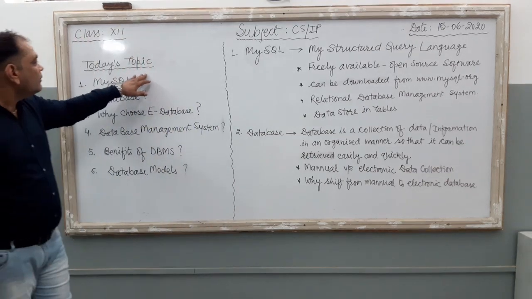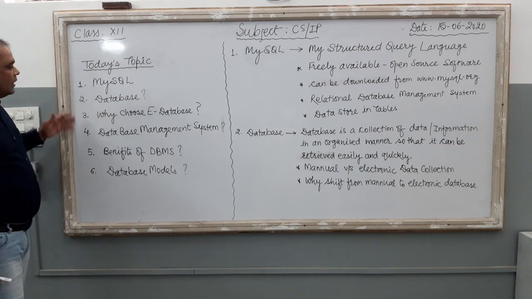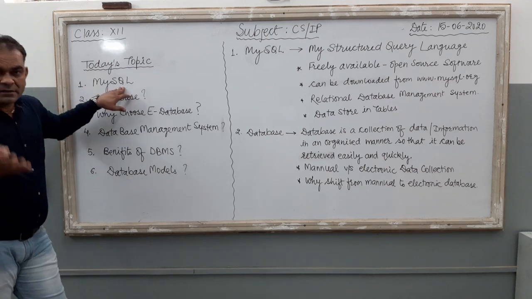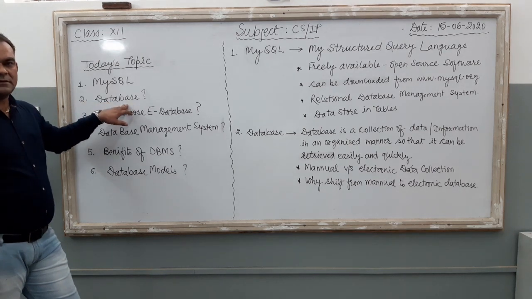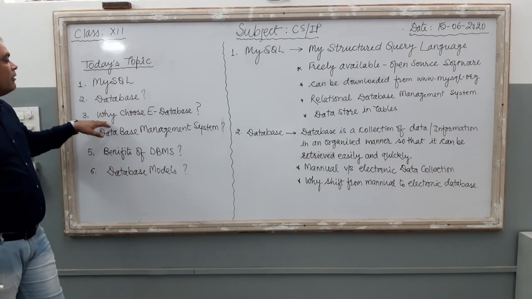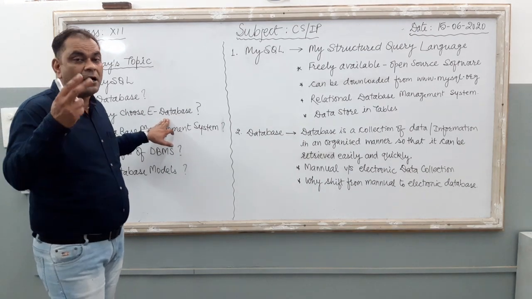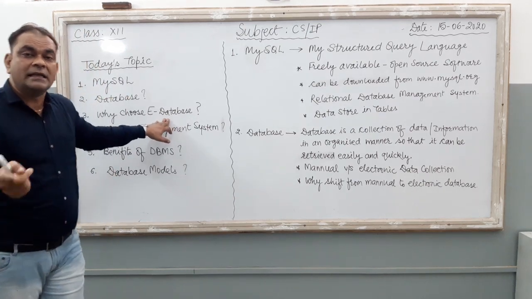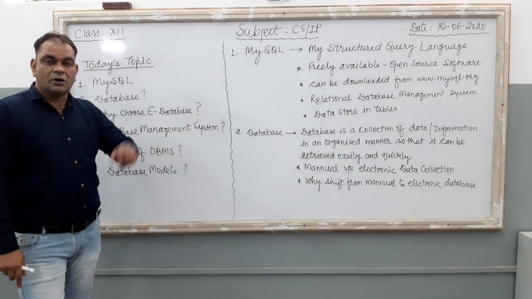Now just see, in today's class we are going to learn about these 6 points. What are these 6 points? The very first, what is MySQL? The second point is, what is a database? Third point, why choose an electronic database? Here, students, just remember there are two types of database. The first one is manual and the second one is electronic. So why do we choose an electronic database? It is our third topic.